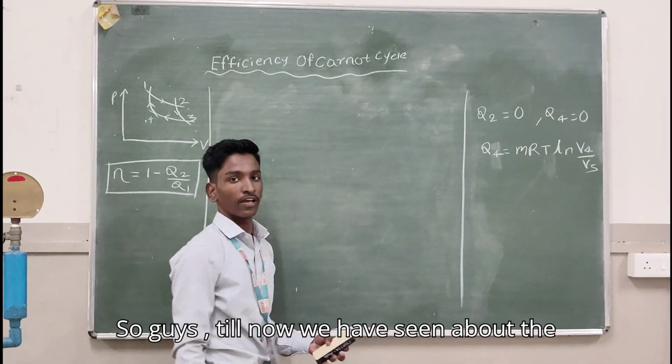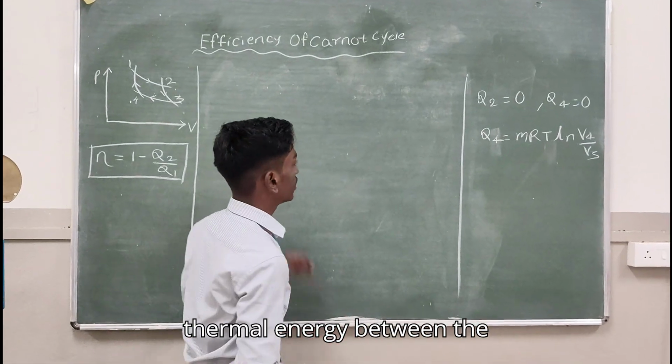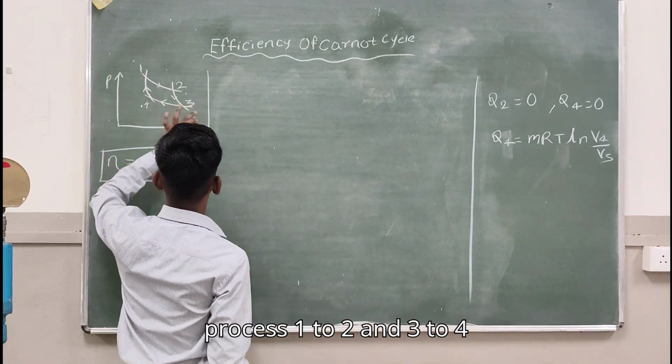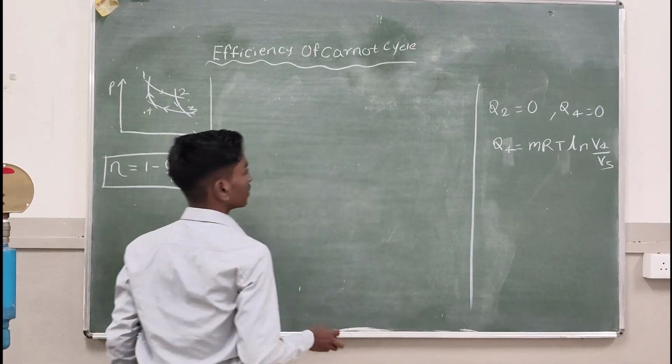So guys, till now we have seen the thermal energy for processes 1 to 2 and 3 to 4.